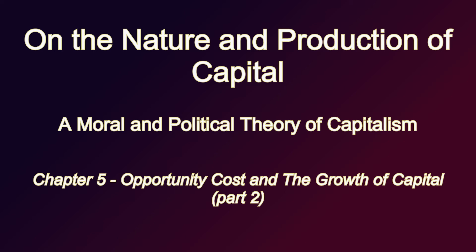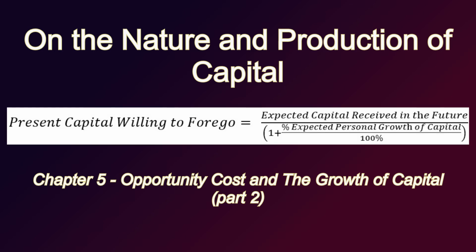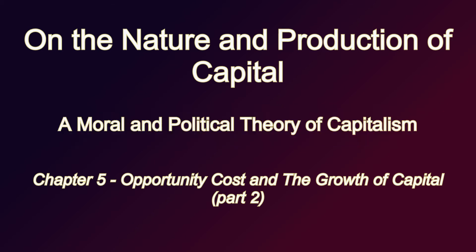Going back to how we define the discounting equation, which is the present capital willing to forego is equal to the expected capital received in the future divided by 1 plus the percentage expected personal growth of capital divided by 100%, we can see that it is fairly personalized. The present capital individuals are willing to forego for property in the future will be different from individual to individual.